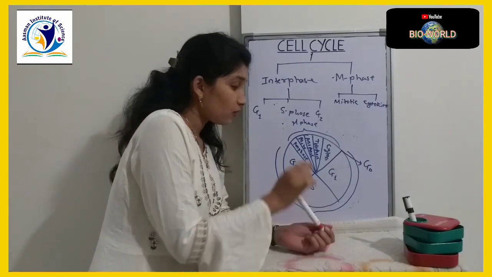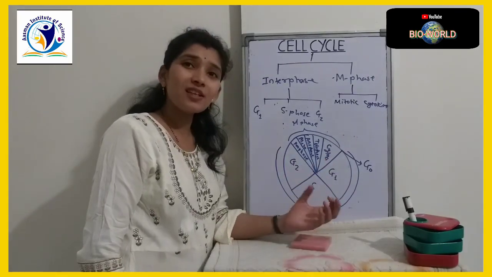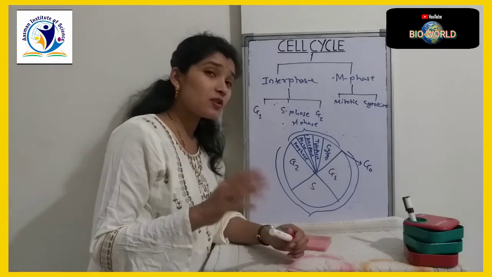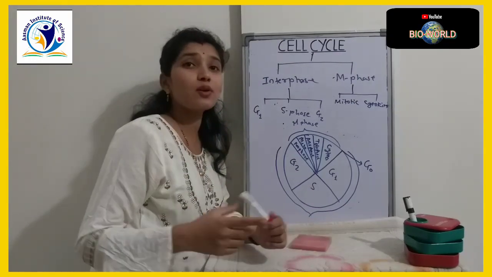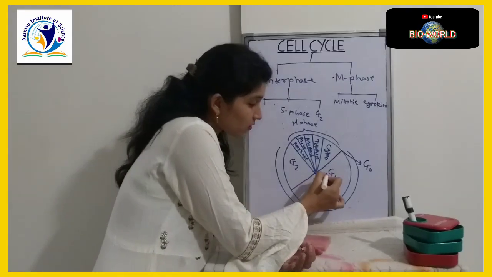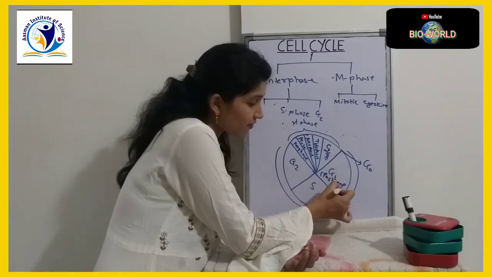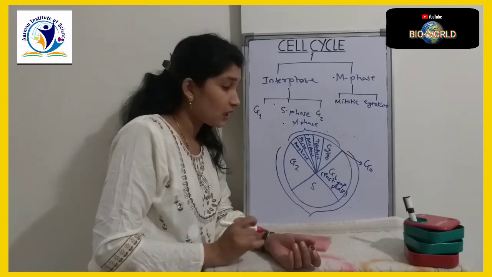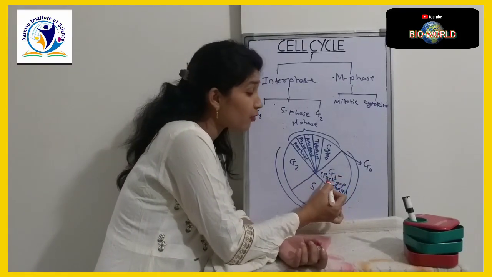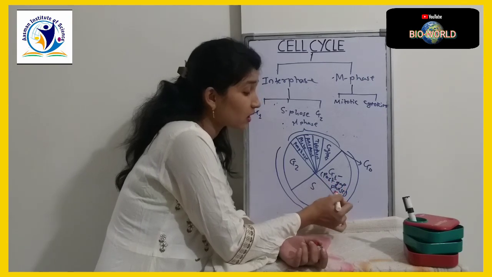Okay. Now starting with the first step, that is interphase, and G1. The G1 phase is also called the post-mitotic gap phase. Now, if it is the first step of the cell cycle, then why are we calling it a post-mitotic gap phase?